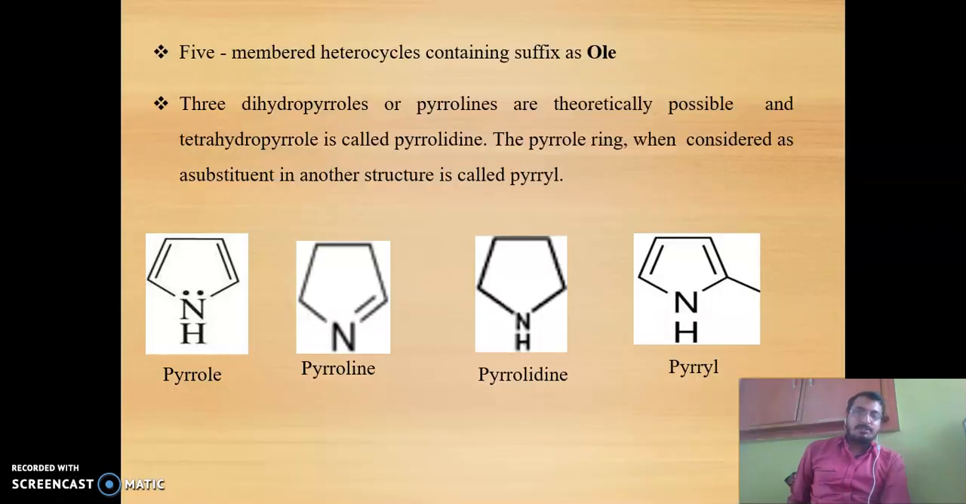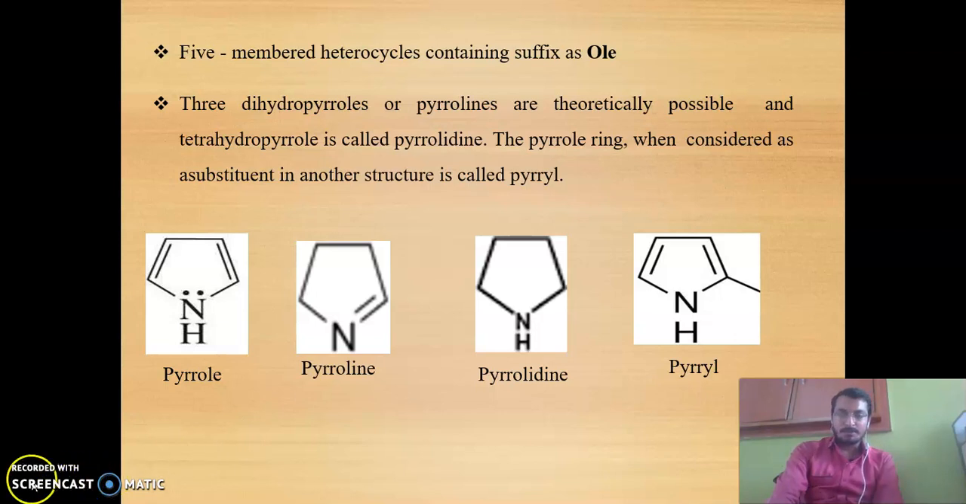So in the next video we will discuss the detailed nomenclature as well as the physical and chemical properties of heteroatom and 5-member ring containing compounds, and their medicinal uses, that is the pharmaceutical uses and pharmacological action of those 5-member compounds. So thank you so much.